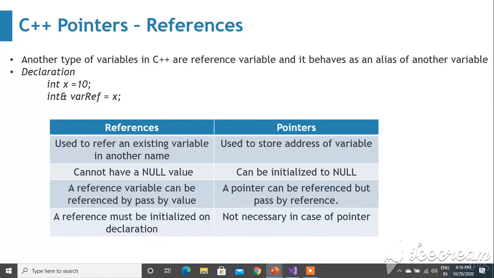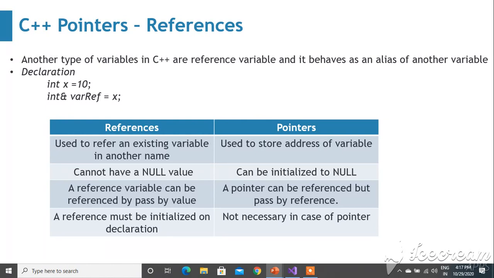So these are the differences between references and pointers. References are used to refer to an existing variable by another name. Pointers are used to store the address of a variable, which we have seen already, and again we can see through code as well. References cannot be null and pointers can be null. A reference variable is passed by value. A pointer can be referenced but passed by reference.